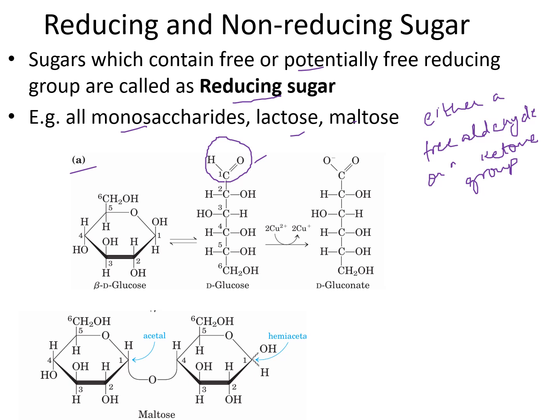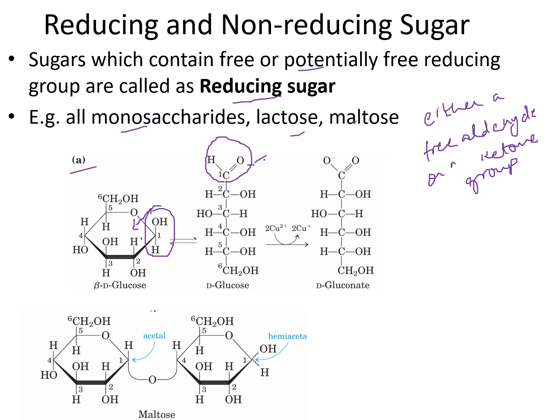Now, in the case of disaccharides or other sugars, we'll see why some disaccharides are reducing and why others are not. Either they have this free aldehyde group or they have a potentially free one. Potentially free means that if it is present in a closed ring structure, this bond can open, and there will be generation of the free aldehyde. So either they have a free aldehyde group or a potentially free aldehyde group.